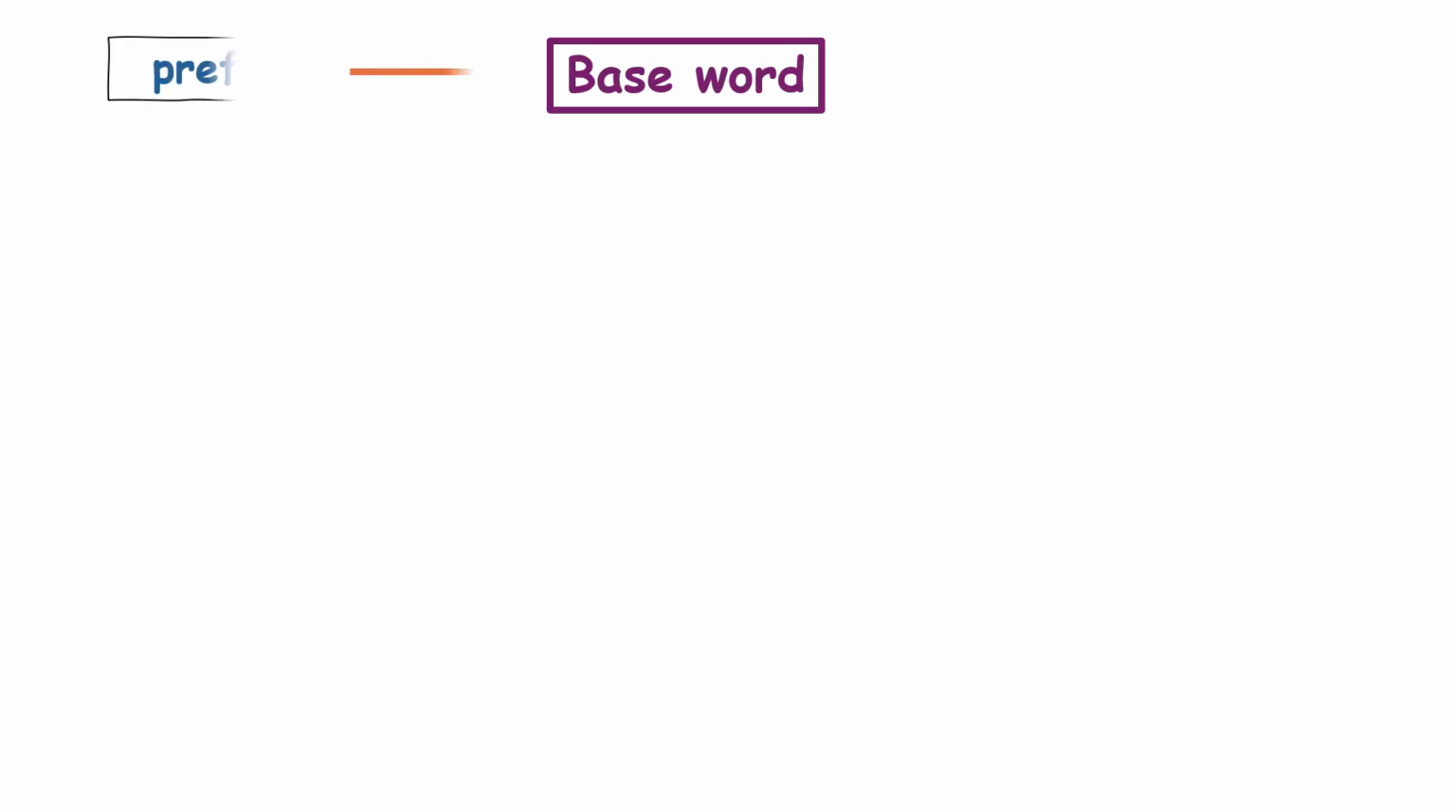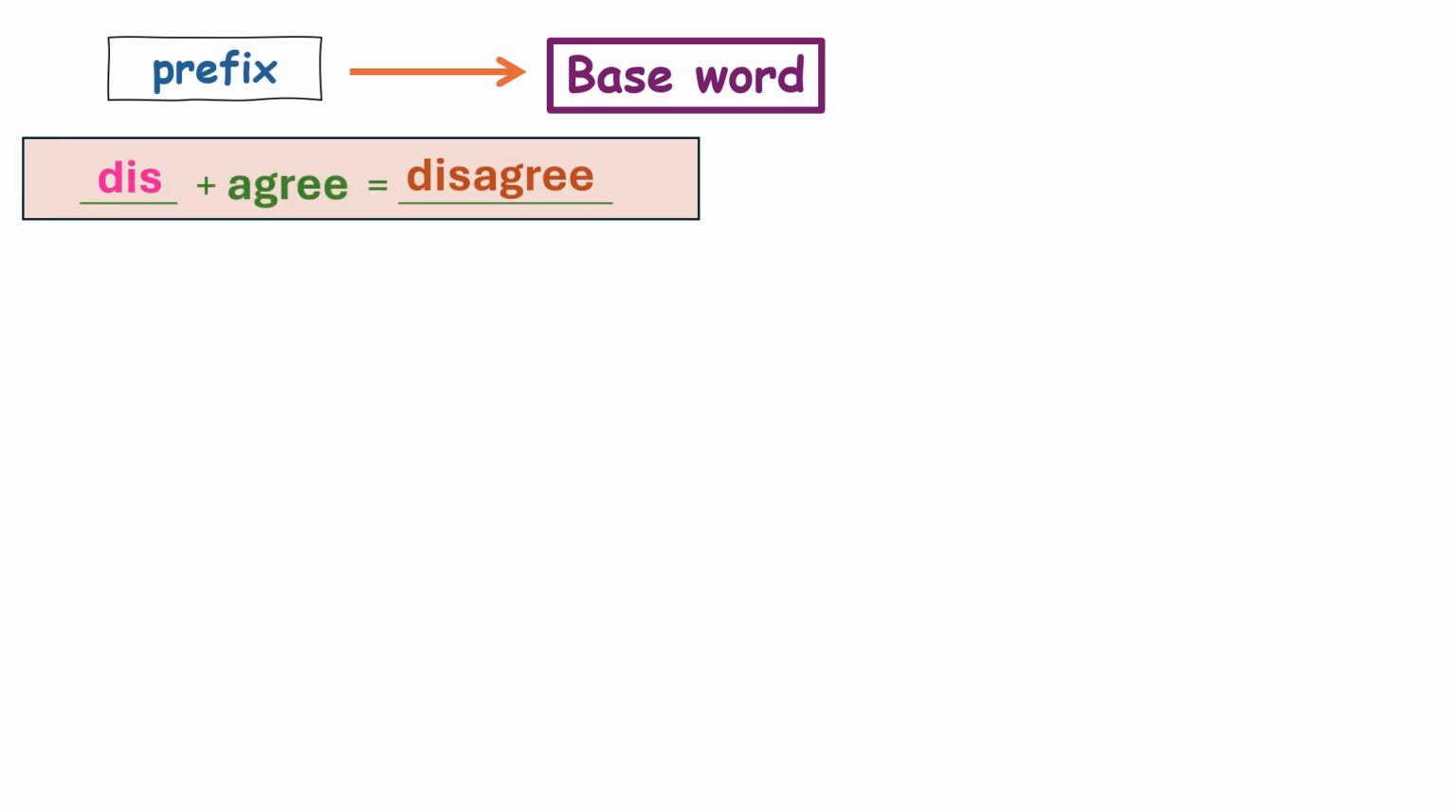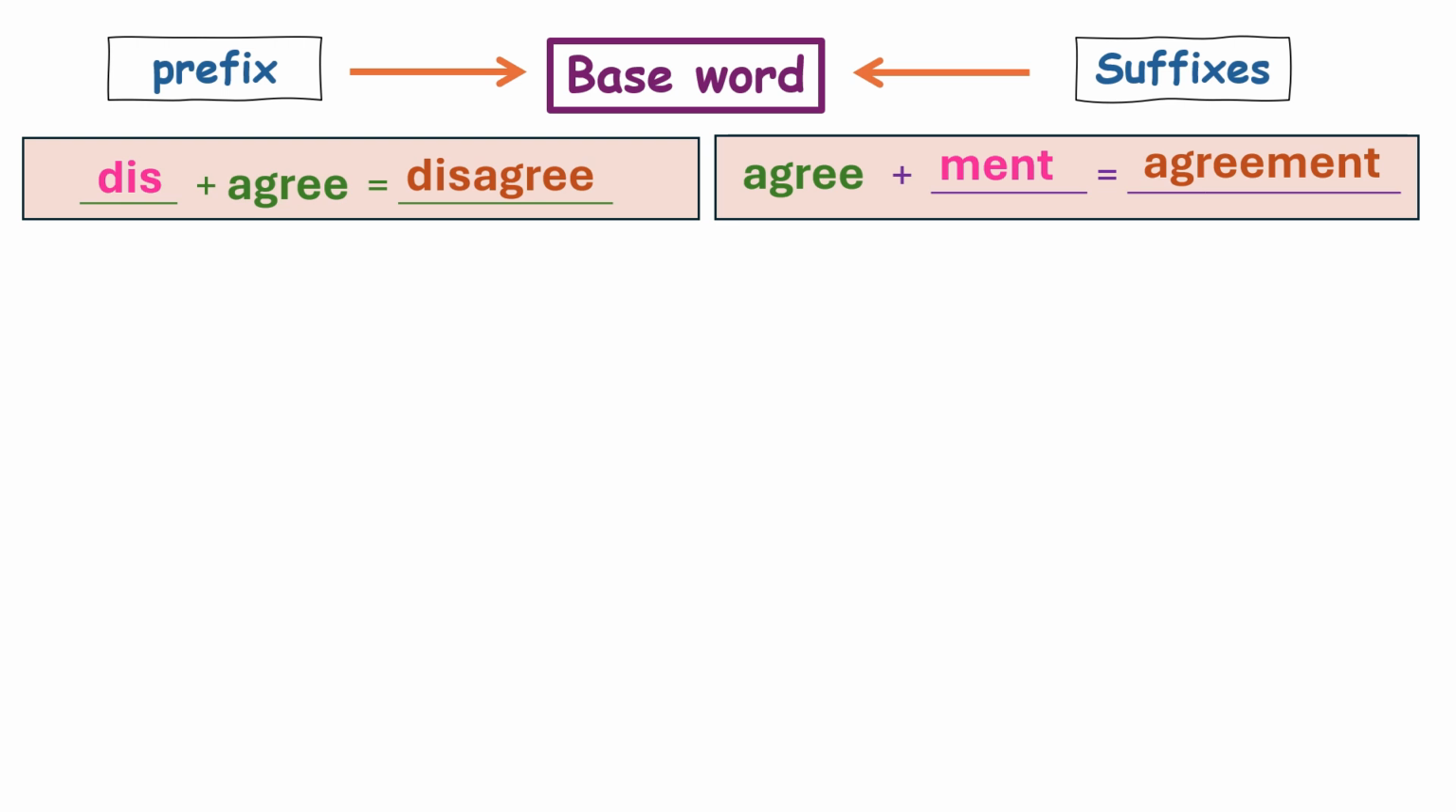Students, as we know that we can make a new word by adding a prefix to the base word. For example, here we have a base word agree. We have added a prefix dis to make a new word disagree. In the same way, we can make a new word by adding a suffix. For example, here we have the same base word agree and we have added a suffix ment. Now the new word is agreement.